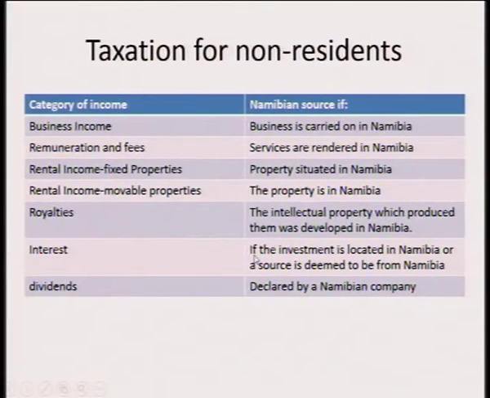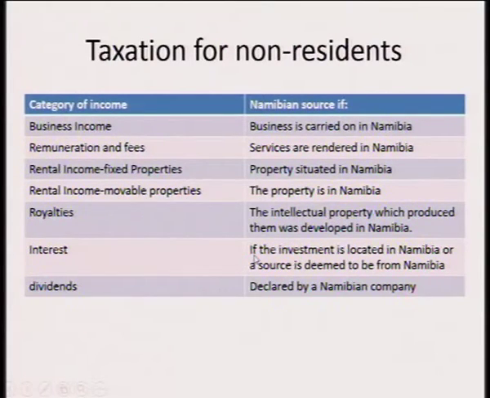Then the rental income from fixed properties: rental income from fixed properties which are situated in Namibia is taxable in Namibia. And the rental income from movable properties is also taxable in Namibia if the properties are located in Namibia.